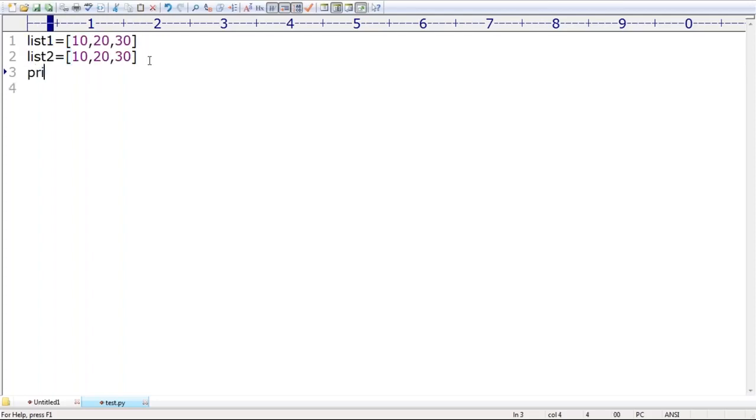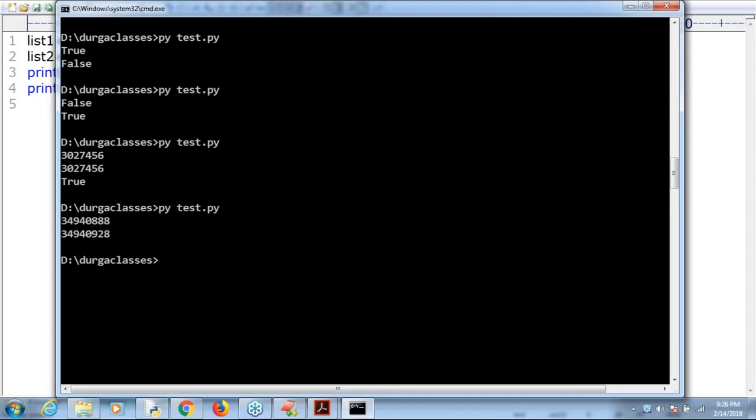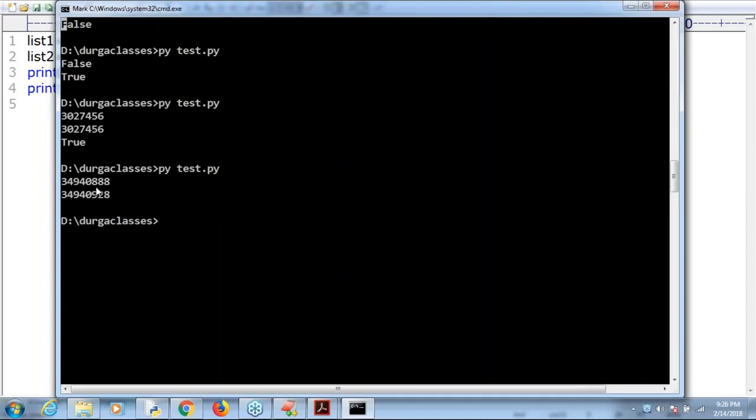Remember that. Now print of id of list1. Print of id of list2. Can you please tell, are both the same address or different address? Different address. Here sharing is not there. Every time a new object by default is going to be created. Have you observed, right? Don't get shocked. Here 888 but 98, different addresses, right?